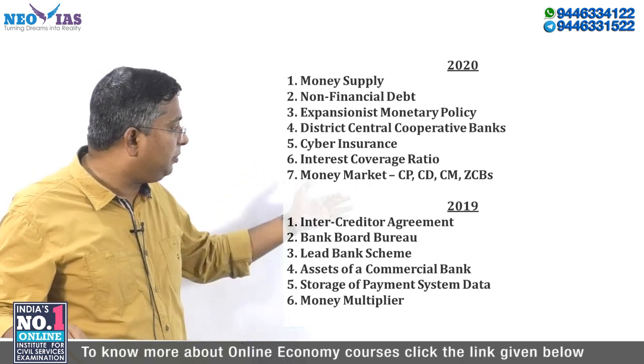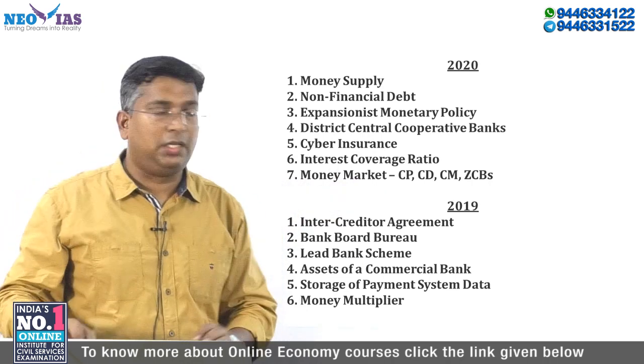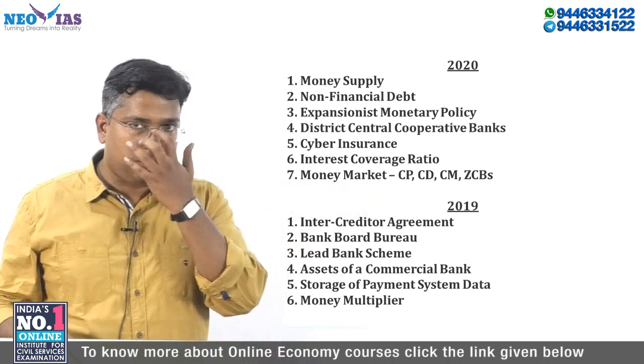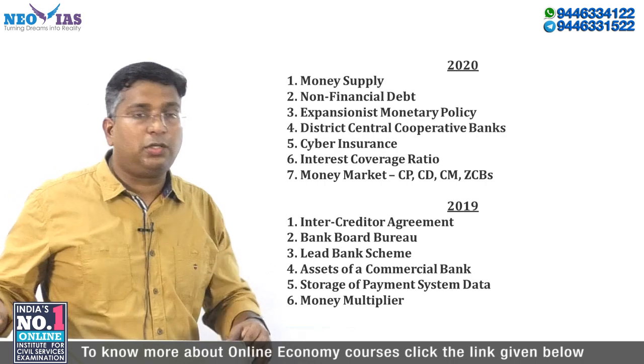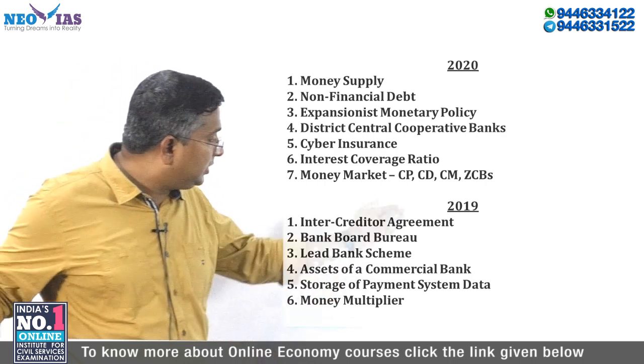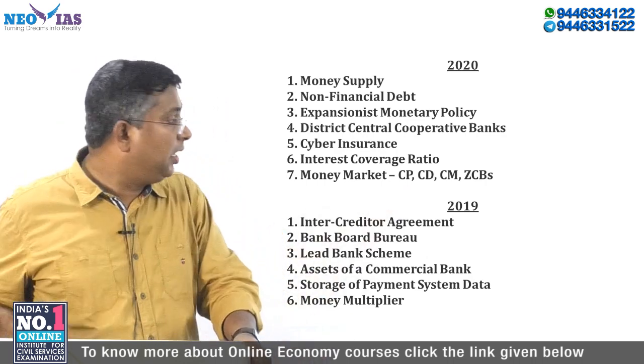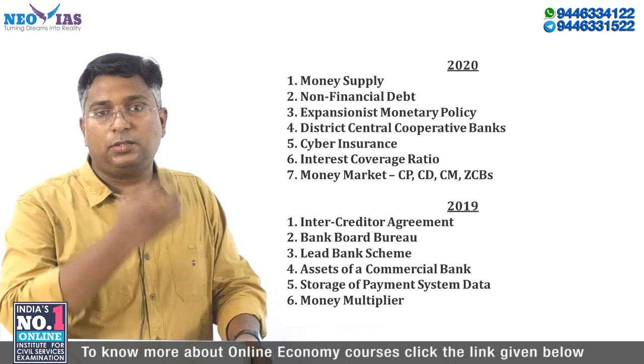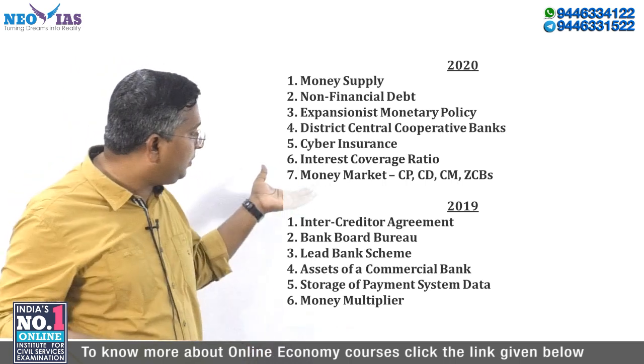In the money market, it was a good 4-statement question, on commercial paper, certificate of deposit, call money, zero coupon bond, etc. So these were the 7 questions asked from money and banking.